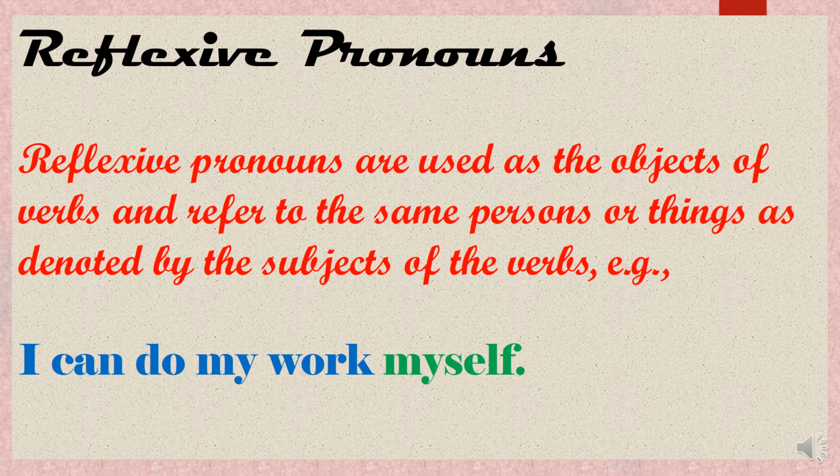The subjective pronouns are the ones who are doing some action, objective are receiving the action, and possessive are showing some belongingness. See, this book is mine. Mine is the possessive pronoun. This cat is yours. So yours is the possessive pronoun. It is showing the possession of someone.